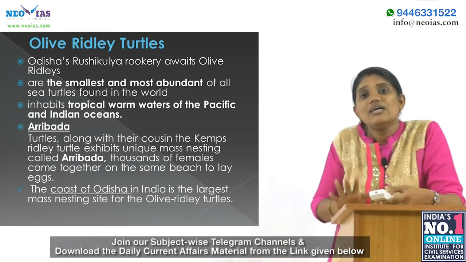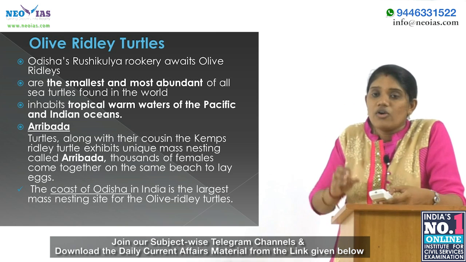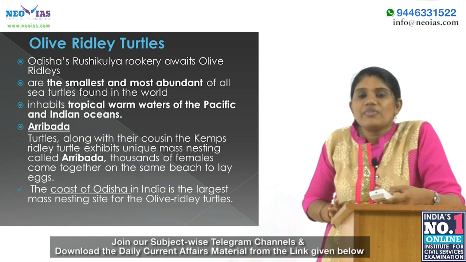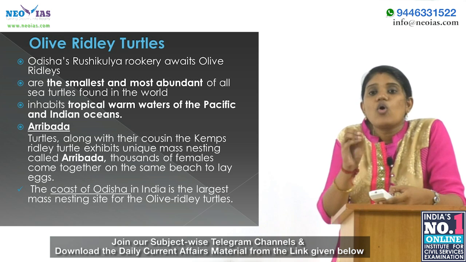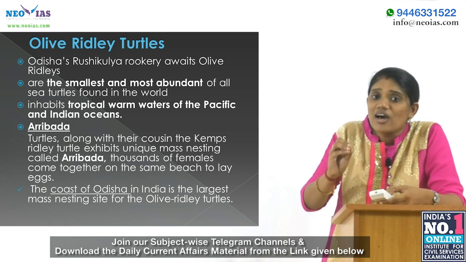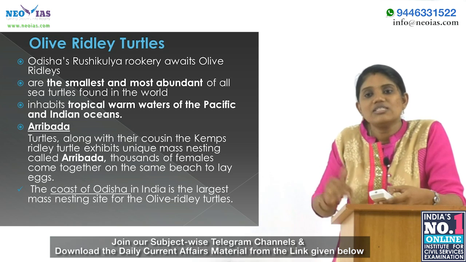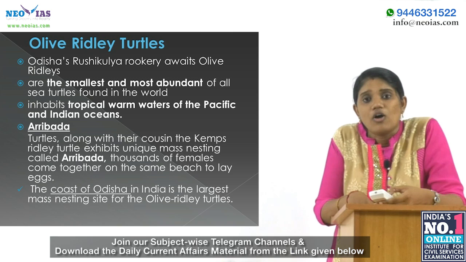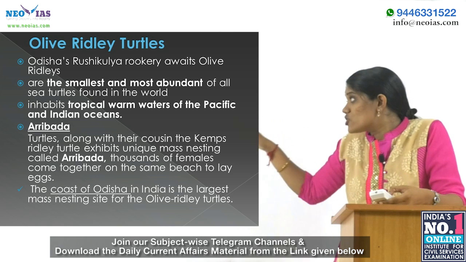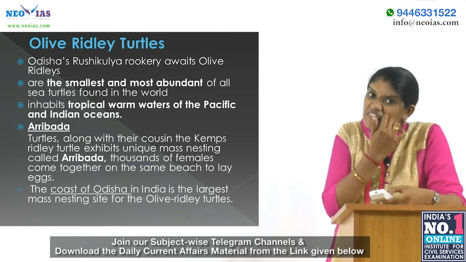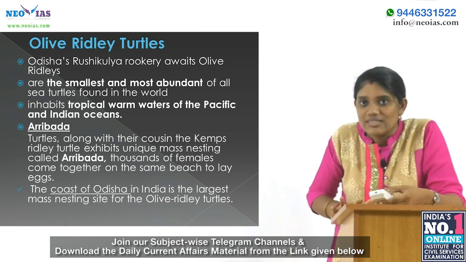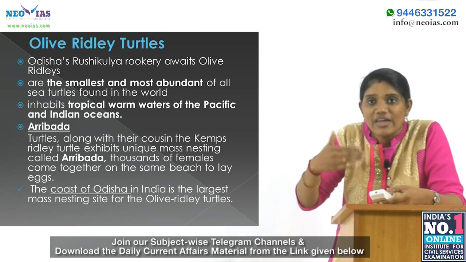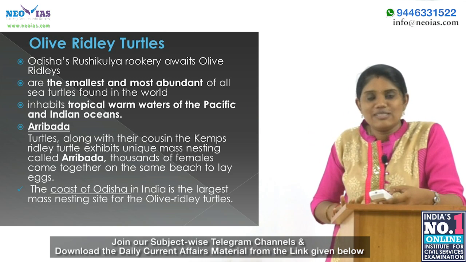They exhibit a unique mass nesting called Arribada. And in India, the coast of Odisha is the largest mass nesting site for these olive ridley turtles. And why did it come in the news? Because Odisha's Rushikulya rookery awaits these olive ridley turtles. I will say the name again: Rushikulya rookery. They await these olive ridley turtles.